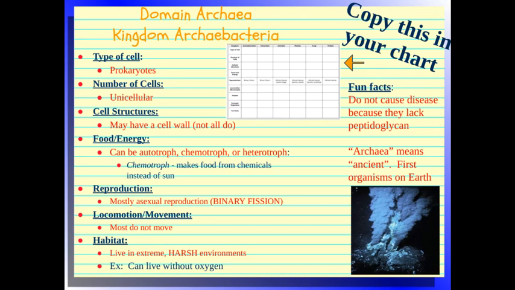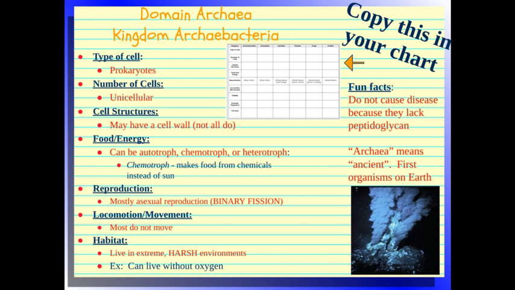So they're prokaryotes, like we said before. That means that they have no nucleus, that they're unicellular. Now they may have a cell wall, but they don't always have to. They get their energy from either autotrophs, chemotrophs, or heterotrophs.